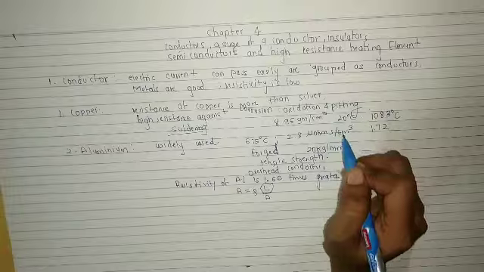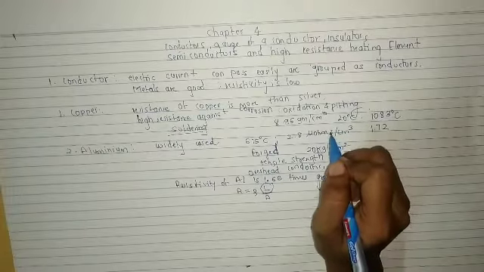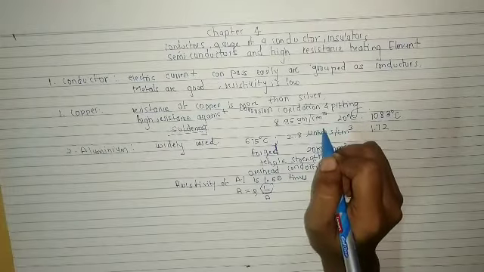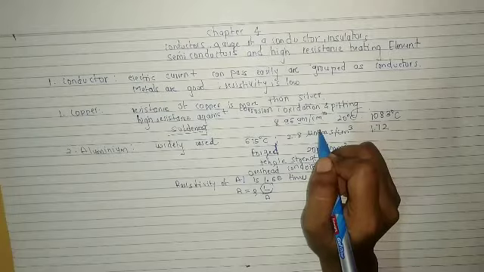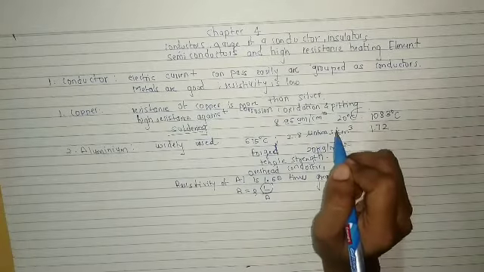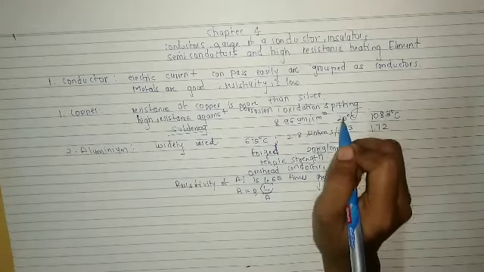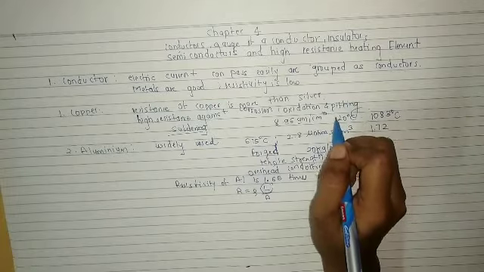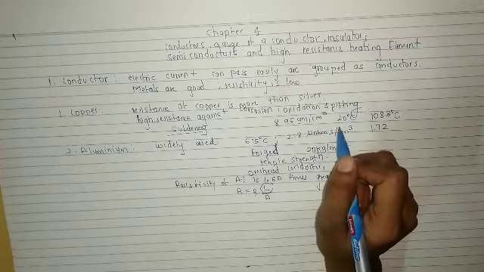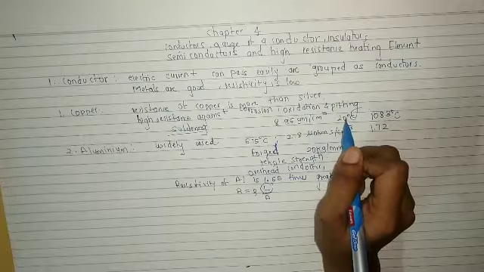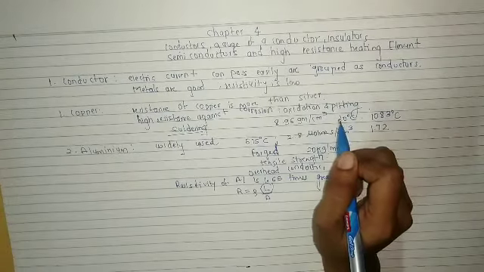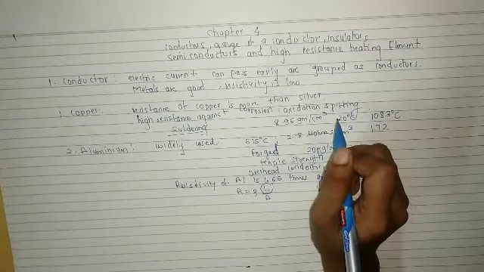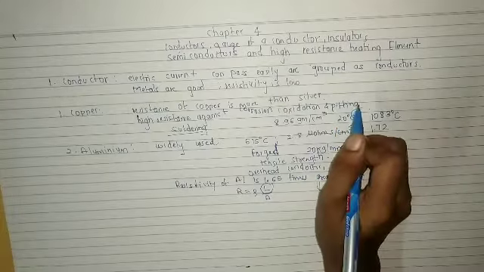Aluminium resists corrosion, so corrosion will not take place easily. In open air, aluminium becomes coated with a very thin film of aluminium oxide. So whenever it comes in contact with air, it forms the aluminium oxide layer.